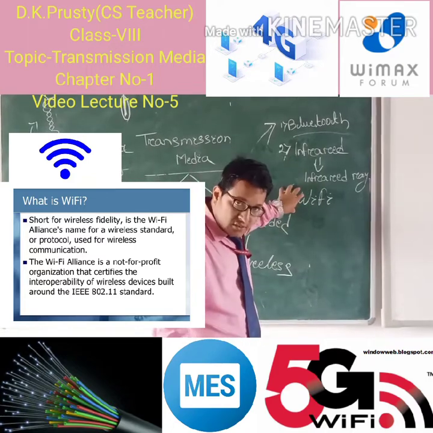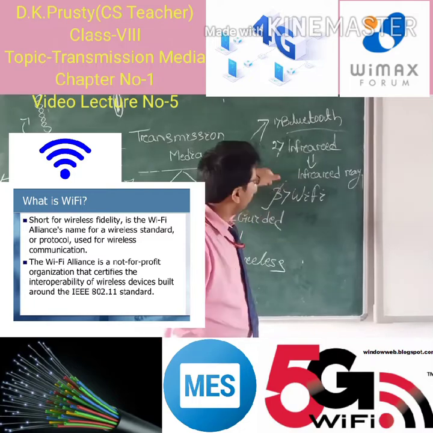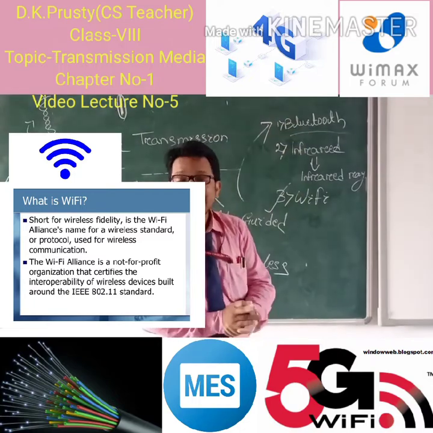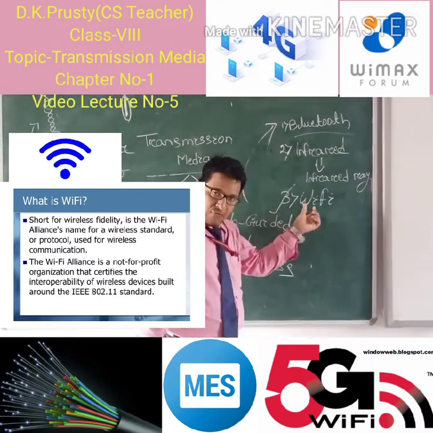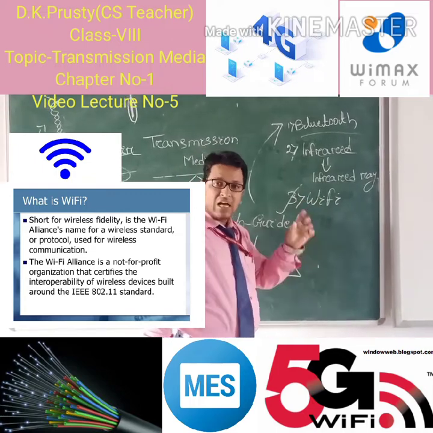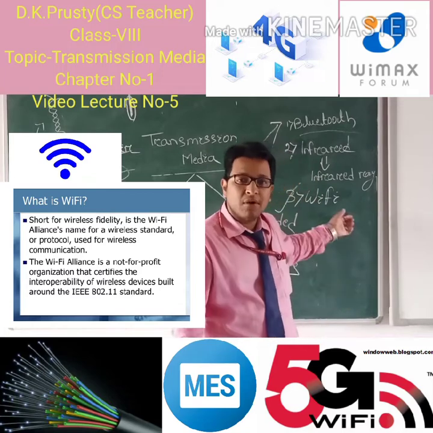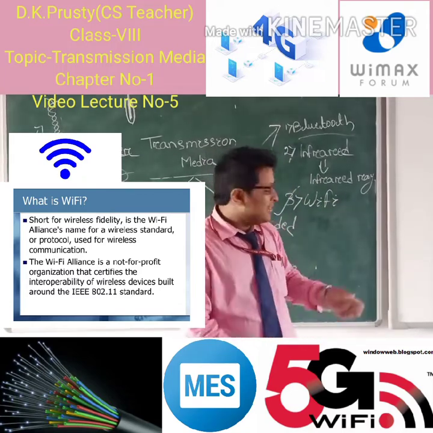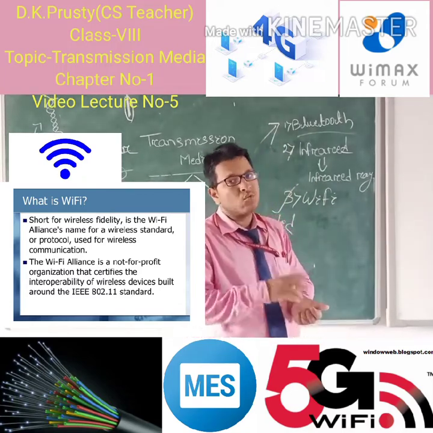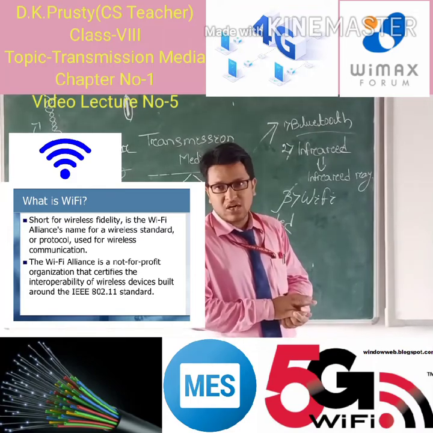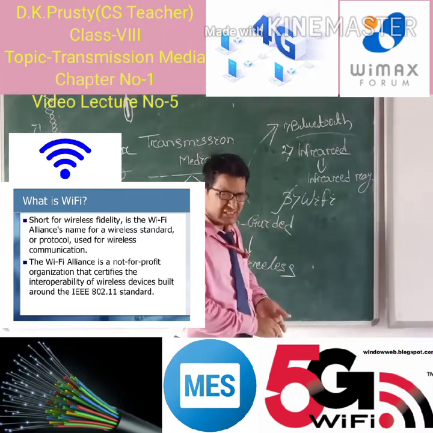This one is a large distance communication as compared with Bluetooth and infrared. Nowadays we mostly use the internet with the help of Wi-Fi, and with Wi-Fi we also use one extra device that is called a hotspot. Is that clear or not?